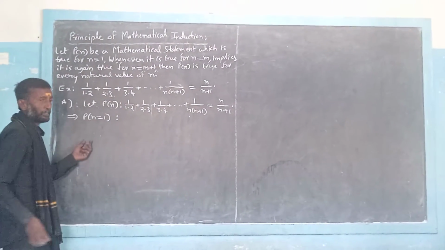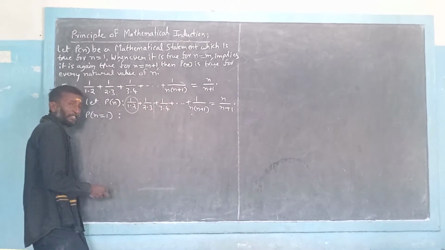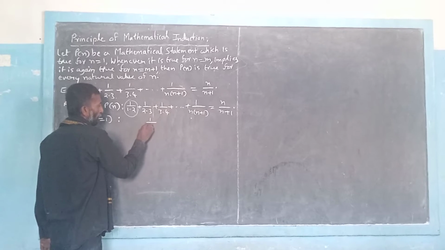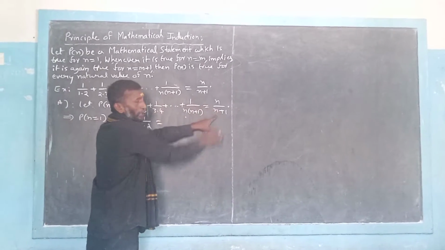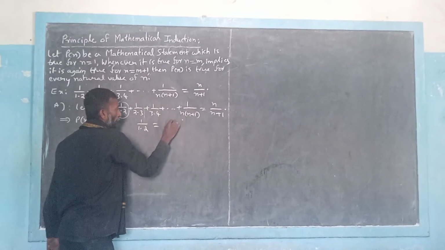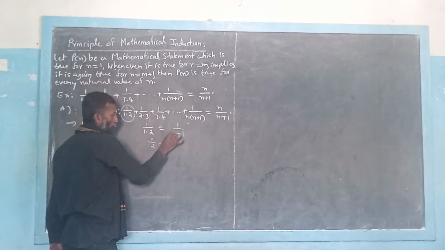So n equal to 1 we are going to take now. N equal to 1 means the value of this mathematical statement is nothing but the first term, 1 by 1 into 2. On the RHS, if I put n equal to 1 there, it becomes 1 by 1 plus 1. So finally we get 1 by 2, and this side also 1 by 2.